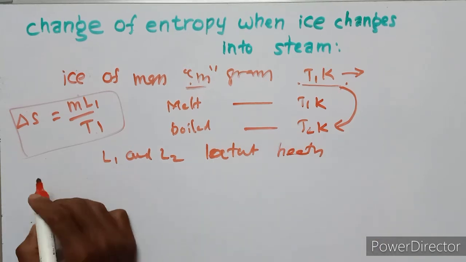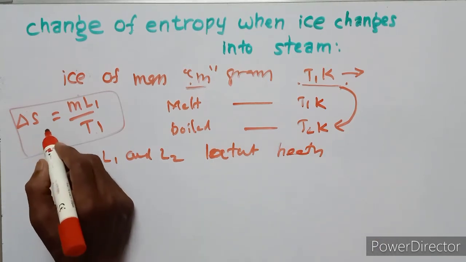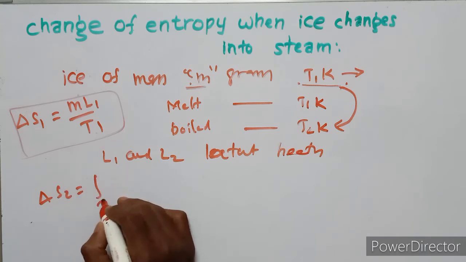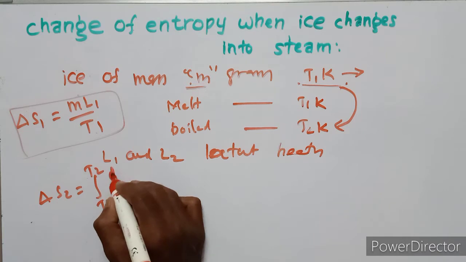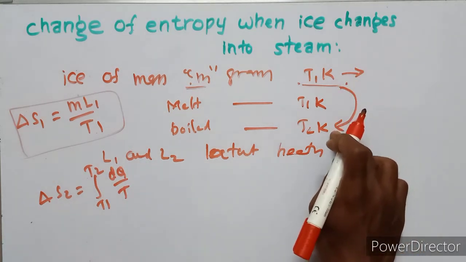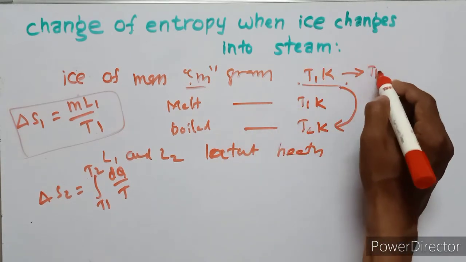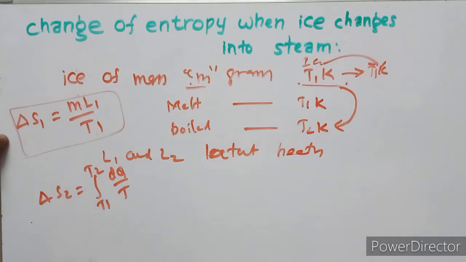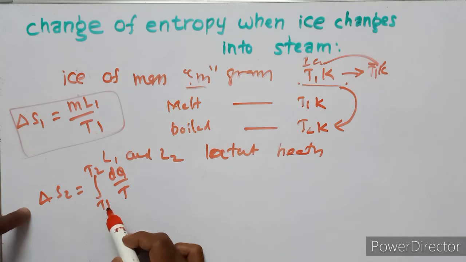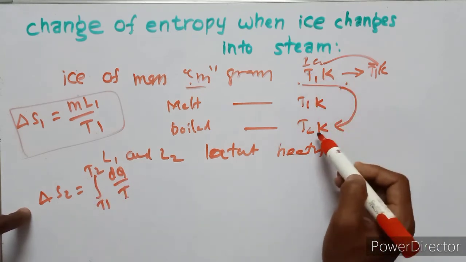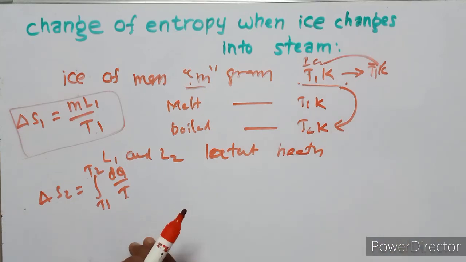Here the entropy change delta S2 equals the integration from T1 to T2 of dq upon T. In the first stage, at T1, ice changes to water, which is the first change in entropy. The second change in entropy is the integration from T1 to T2 of dq upon T, as the temperature changes from T1 Kelvin to T2 Kelvin.